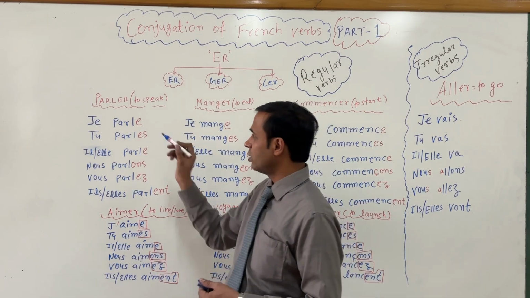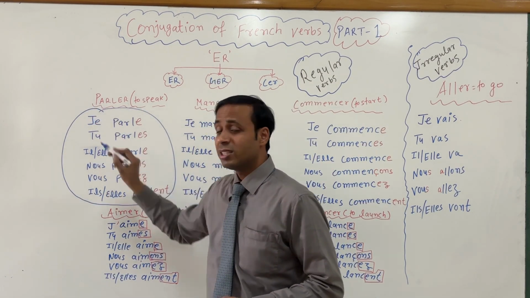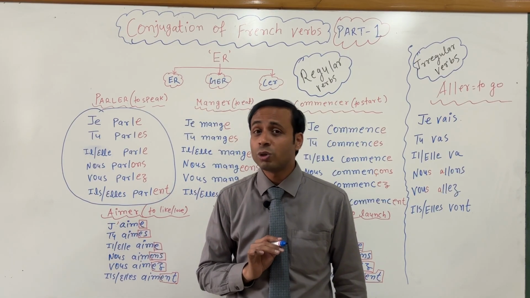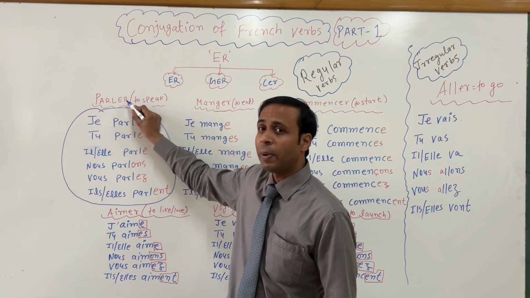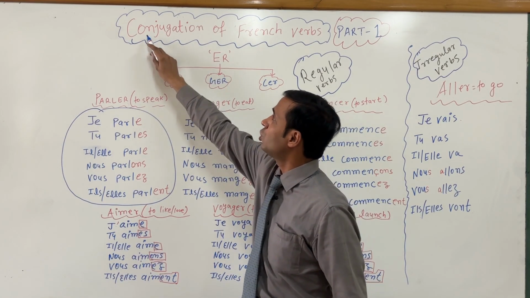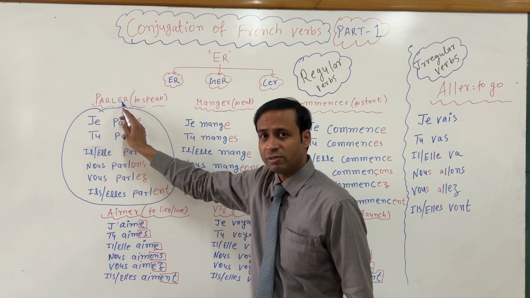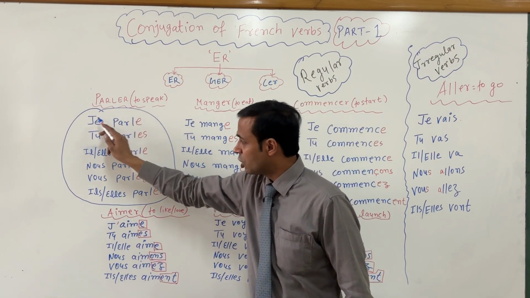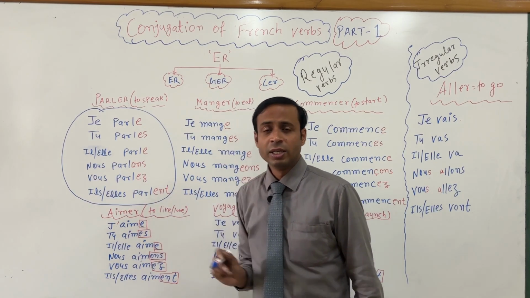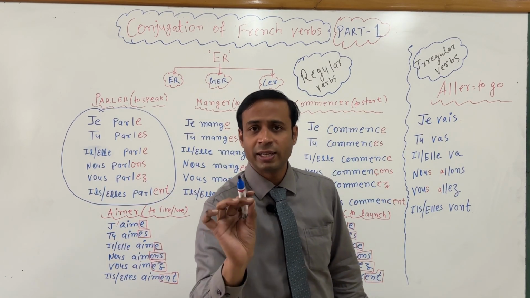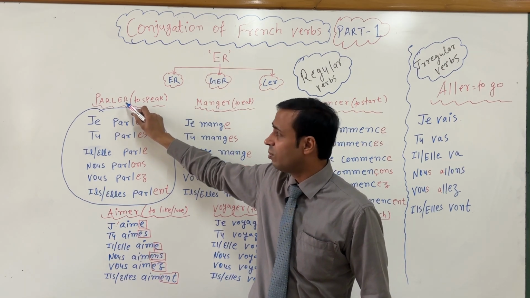This whole process is called conjugation. What do you call it? Conjugation of the verb parler. I have written here conjugation of French verbs, which means this is the verb parler and all these forms are called its conjugation. Suppose I ask you, my dear student, can you please conjugate this verb parler?